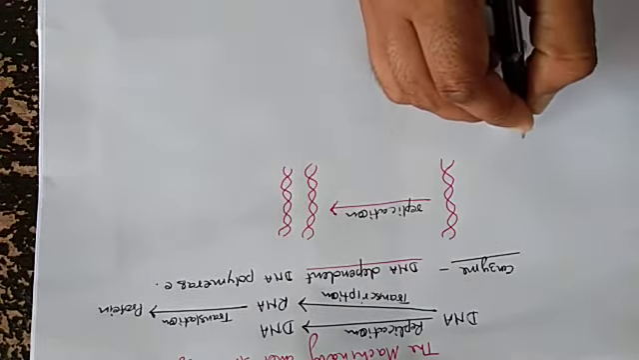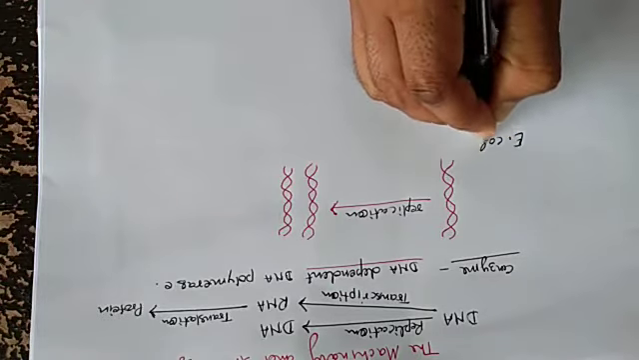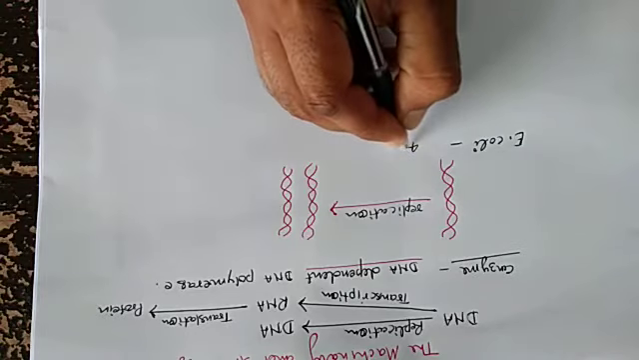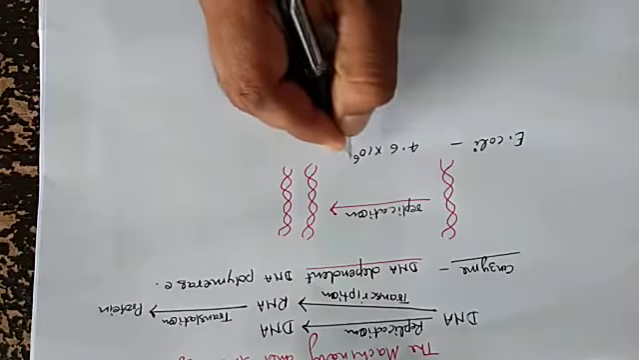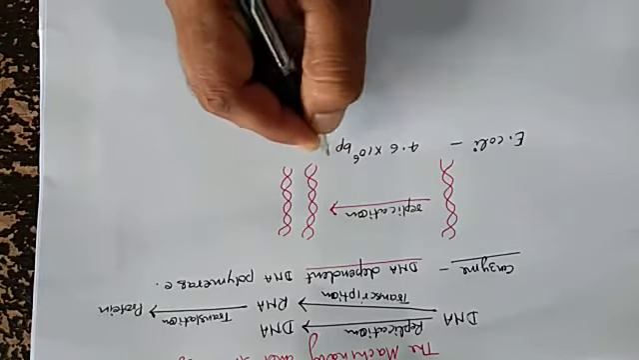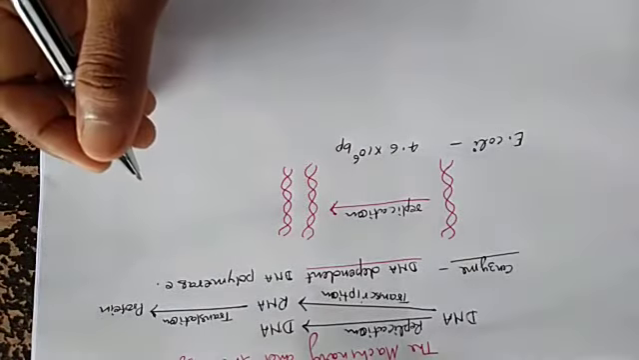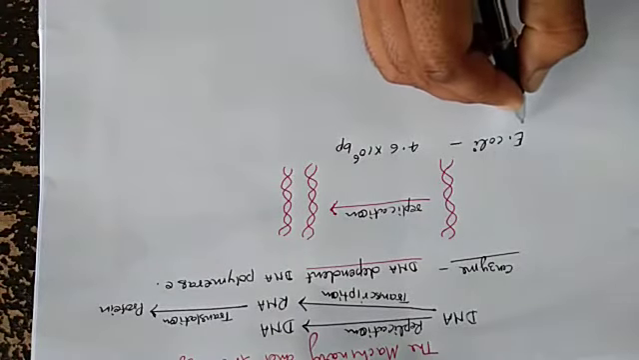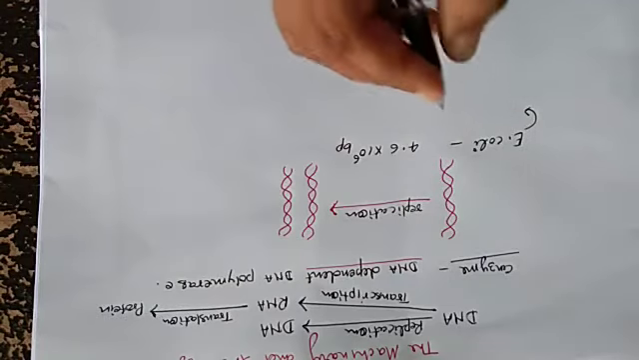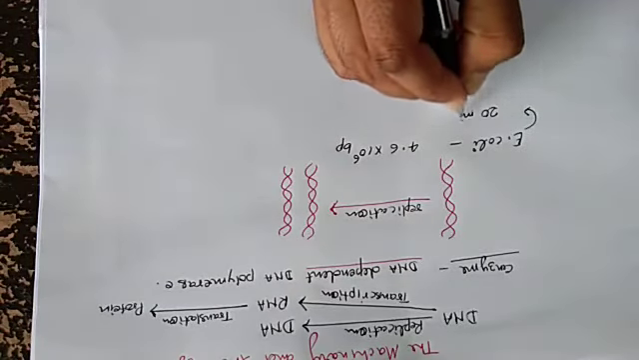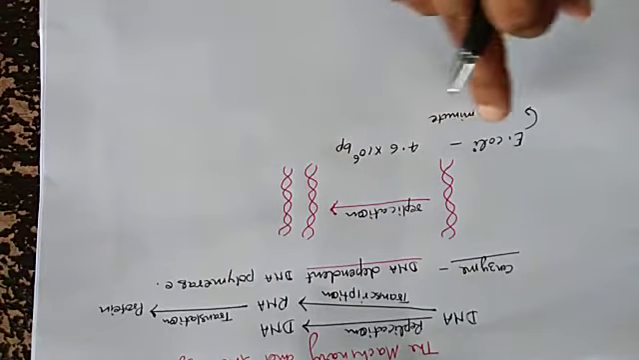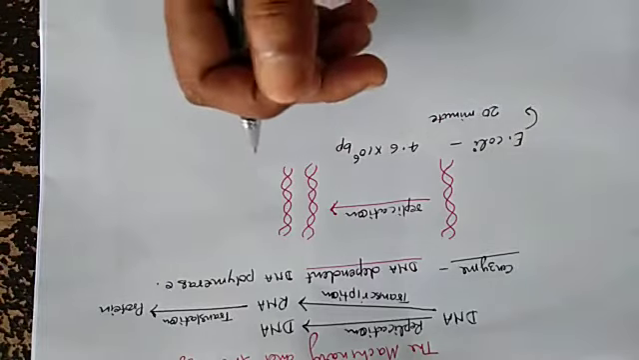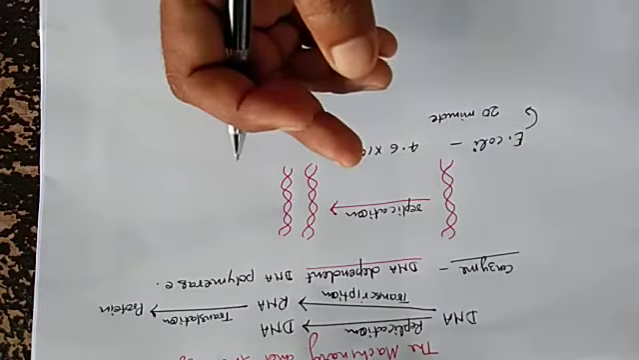As an example, we take E. coli bacteria, which have 4.6 into 10 to the power 6 base pairs. Its one life cycle is complete in 20 minutes. It means one bacterium divides and forms its progeny.